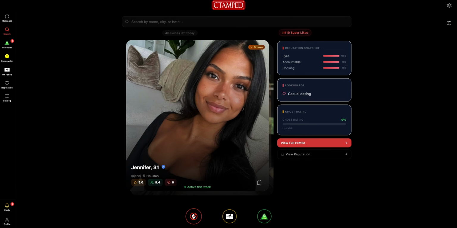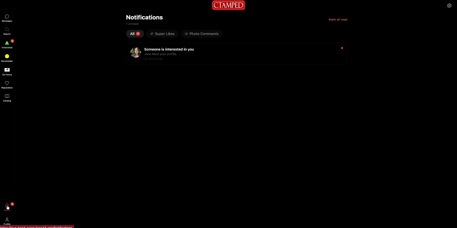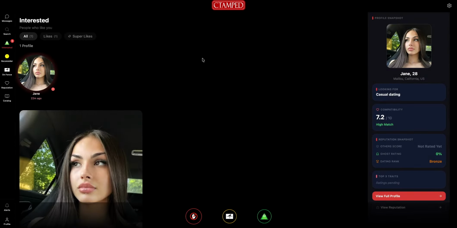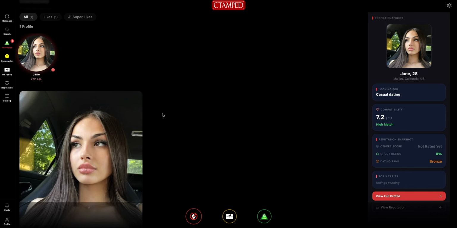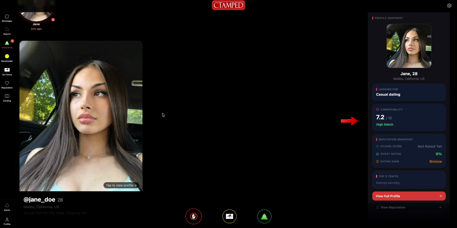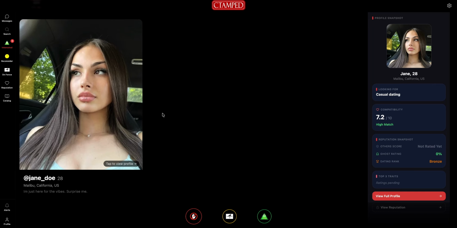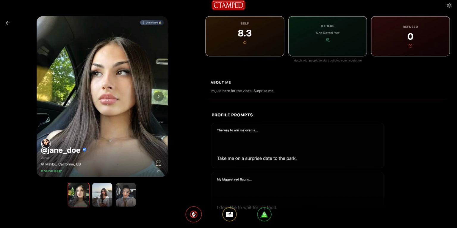Now let's go check Joe Blow's side to see how this works. Here you can see Joe Blow gets an alert of the like I just sent him. He can go to his alerts down here, or he can go to the interested up here in the green. Now Joe Blow has to do the same thing I just did to him using the reputation intelligence. Compatibility is high, I see. But Joe wants a deeper look, so he will click the profile to go deeper.